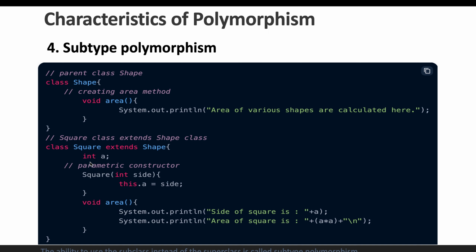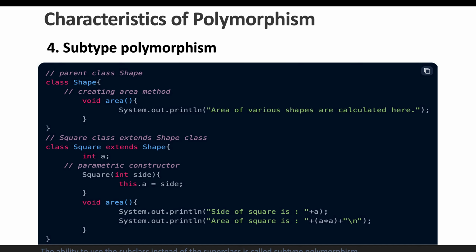Let's say we have some variable, and while creating the object of the parent class, assigning the subclass instance and passing the variable value, that value will be stored inside the subclass, not in the superclass. Then that is called subtype polymorphism. Basically, the ability to store in the subclass instead of the superclass is called subtype polymorphism.